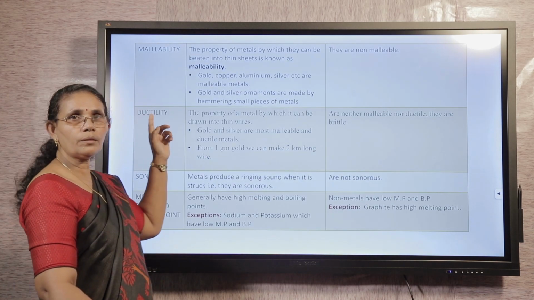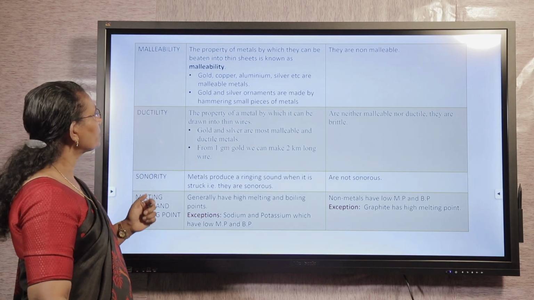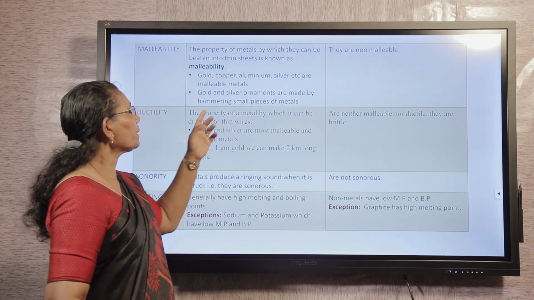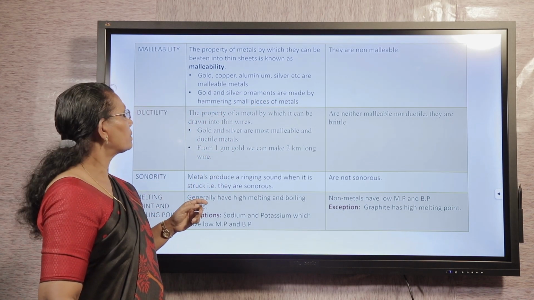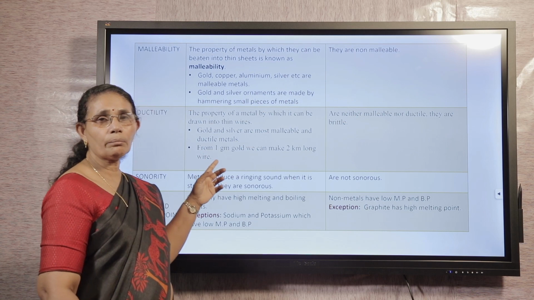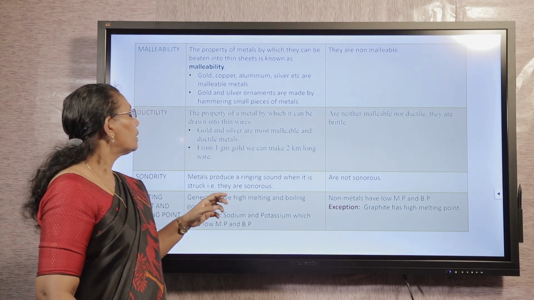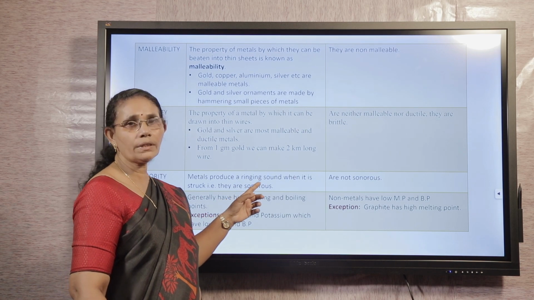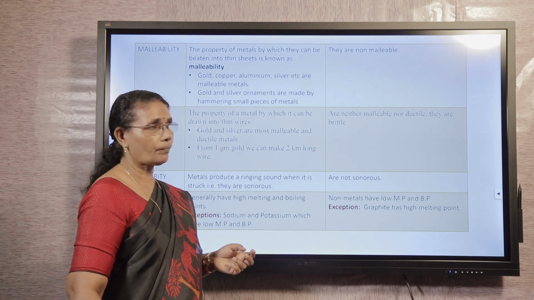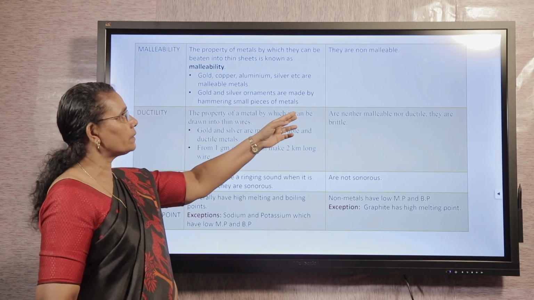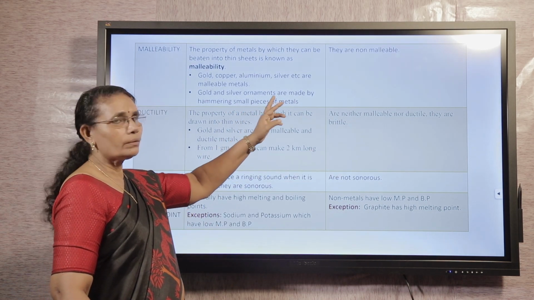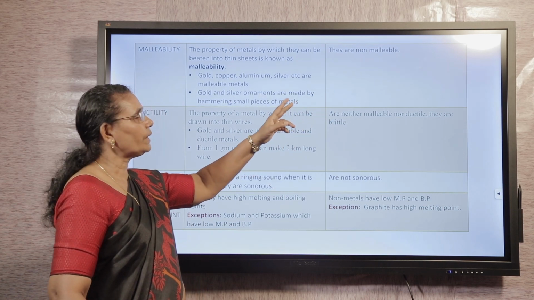Let us discuss another main property of metals and non-metals, that is malleability. It is the property of metals by which they can be beaten into thin sheets. Gold, copper, aluminium, silver, etc. are malleable metals. Gold and silver ornaments are made by hammering small sheets of metals. Come to the non-metals, they are non-malleable. That means we cannot make sheets from non-metals.